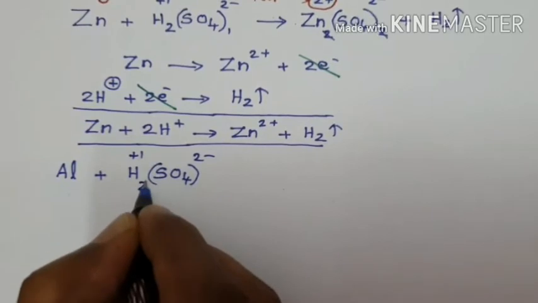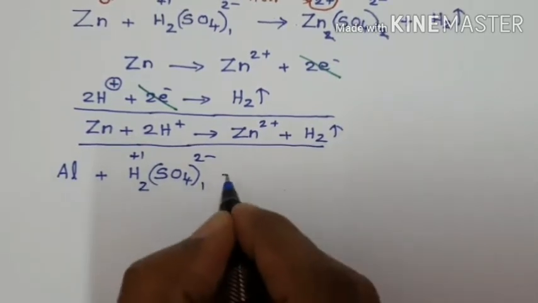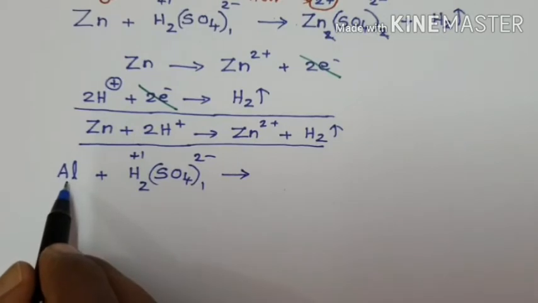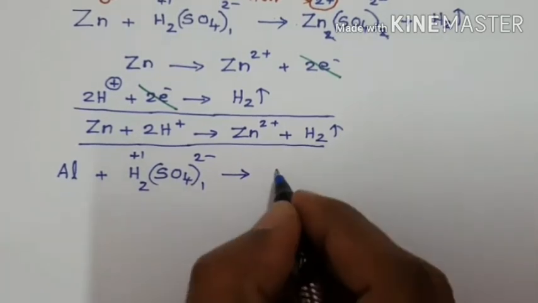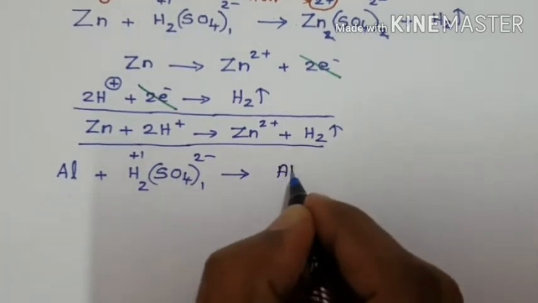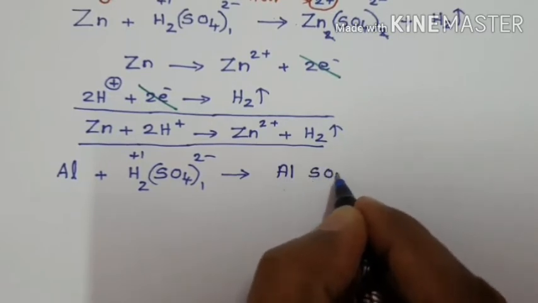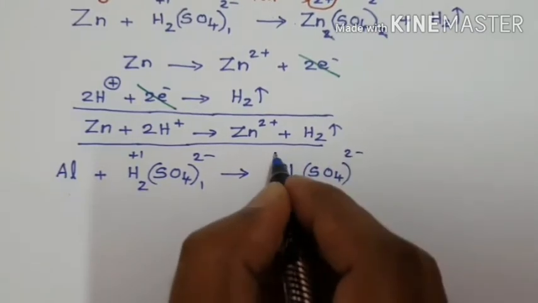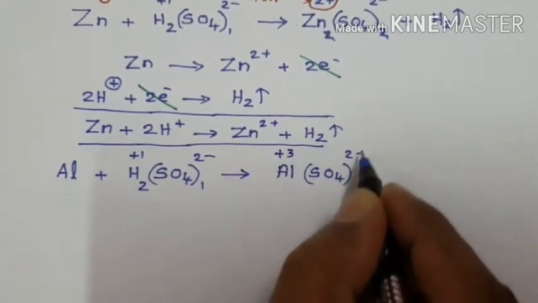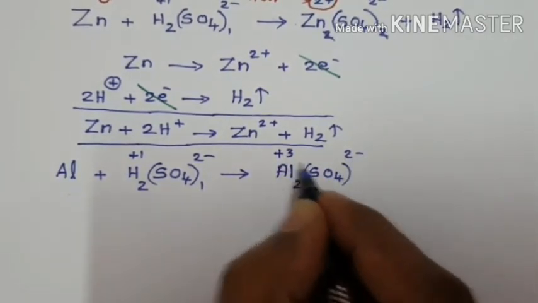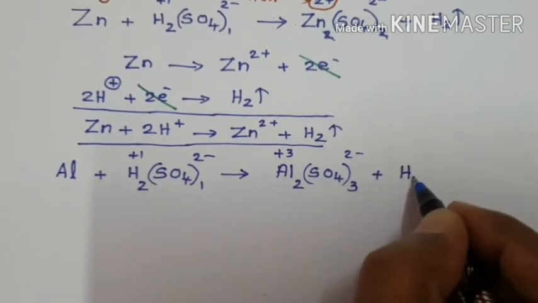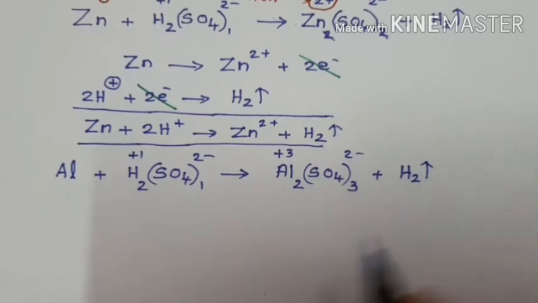Crisscross: this 2 is here, this 3 is there. Metal loses electrons and becomes a positive ion, this plus combines with the sulfate ion to form aluminium sulfate, Al2(SO4)3, with liberation of H2 in gaseous state.